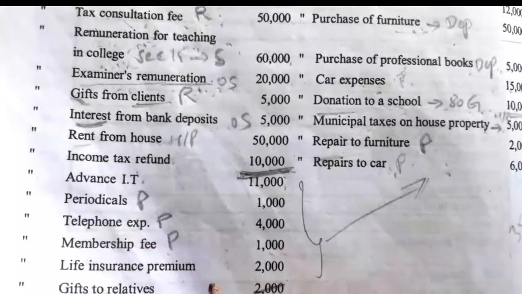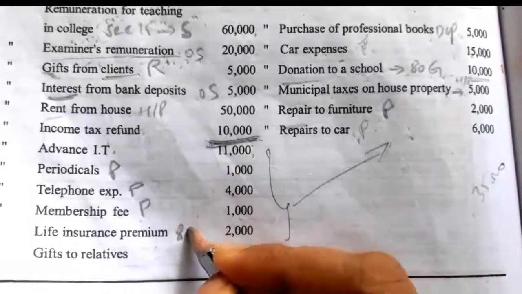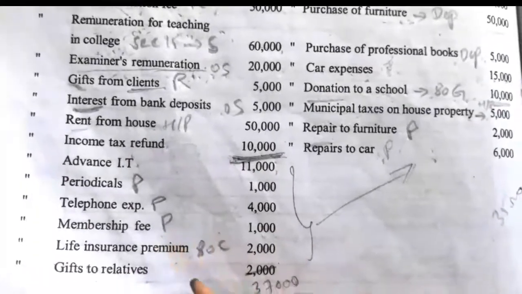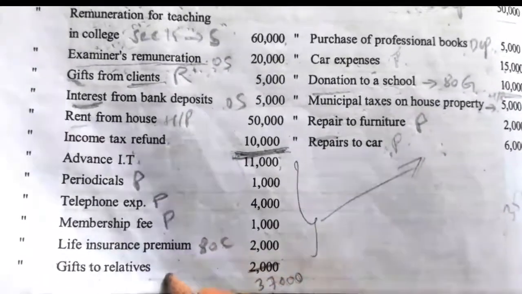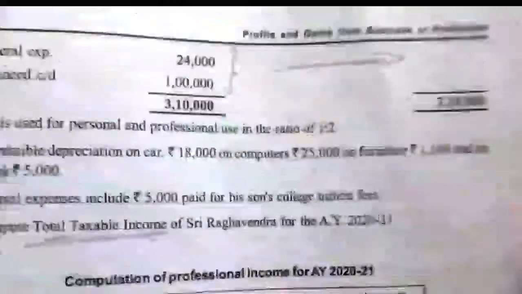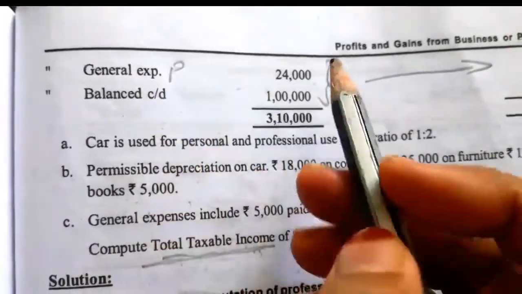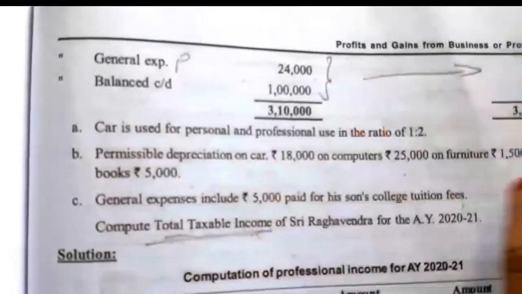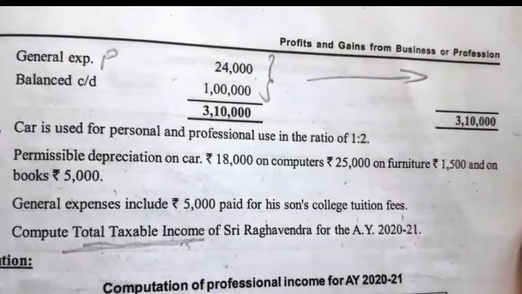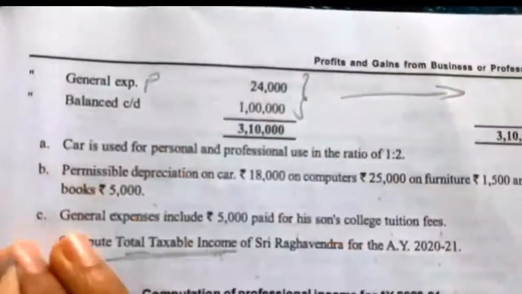Then life insurance premium is not related to any profession, but for this premium he can claim deduction under section 80C. Then gift to relatives: if there is any gift given to a relative, there is no deduction, so we have to ignore it. It is not related to profession. Then general expenses, we can take as professional payment, because usually some expenses incurred in the office cannot be itemised, so they are taken as general expenses.